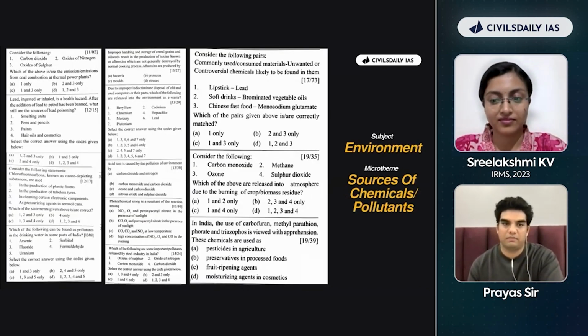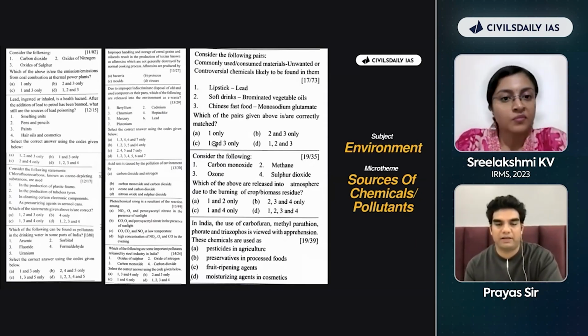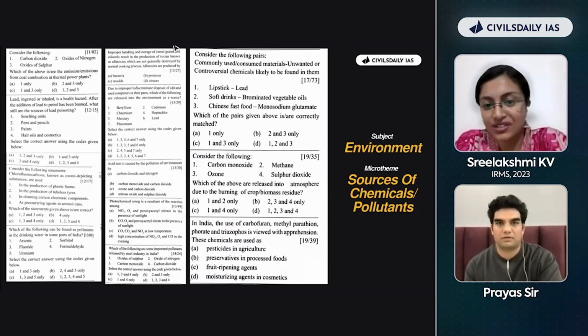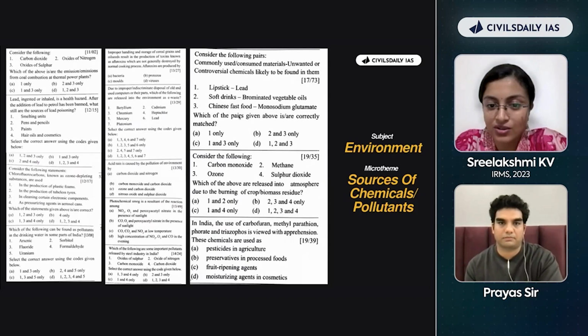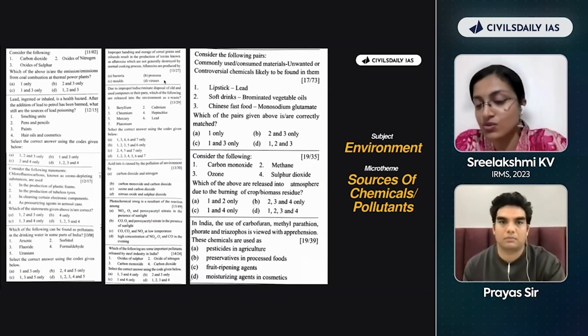When, मतलब, pollutant, let's just take one example, whatever you want to take here. Seems like a crazy number of questions have been coming from this. Let's see: consider the following: carbon monoxide, methane, ozone, sulfur dioxide. Which of the above is released into the atmosphere due to burning of crop or biomass residue? Next, in India, use of carbofuran, methyl parathion, forate, and triazophos is viewed with apprehension. These chemicals are used in what?